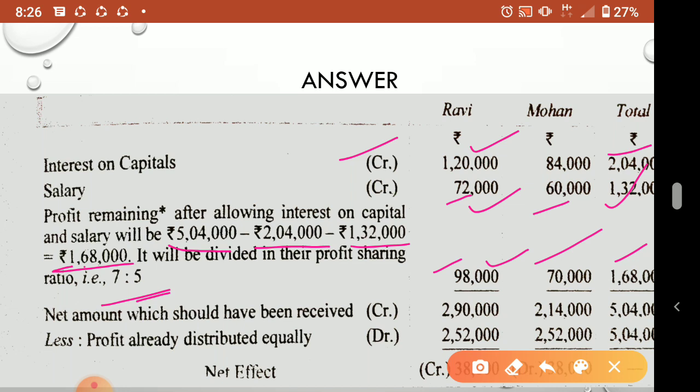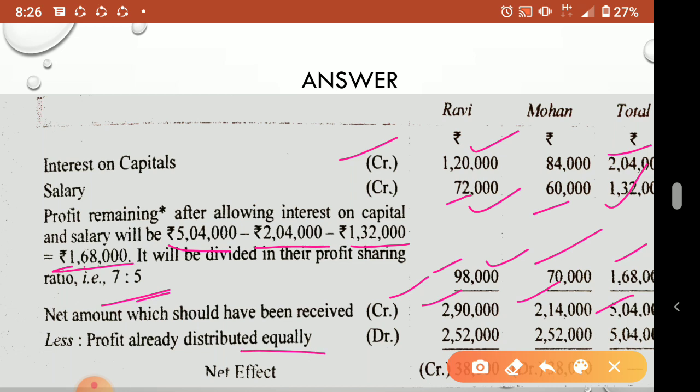Whenever they are getting it, it is credit only. Understood? So it is credit for the partner, means in the capital account where we write this item. You remember, these items we will be writing on the credit side. So these are all credits. So total credit for Ravi is 2,90,000, and total credit for Mohan is 2,14,000. So the total is 5,04,000. Understood?